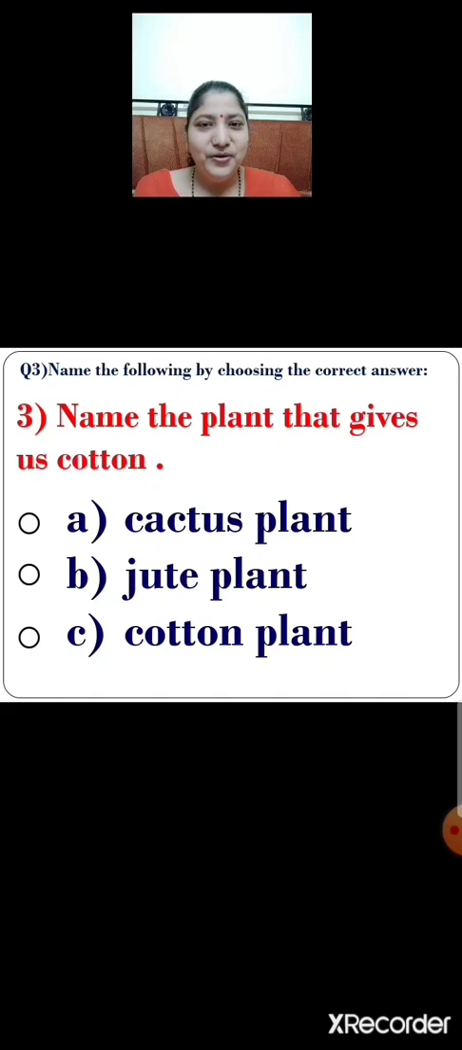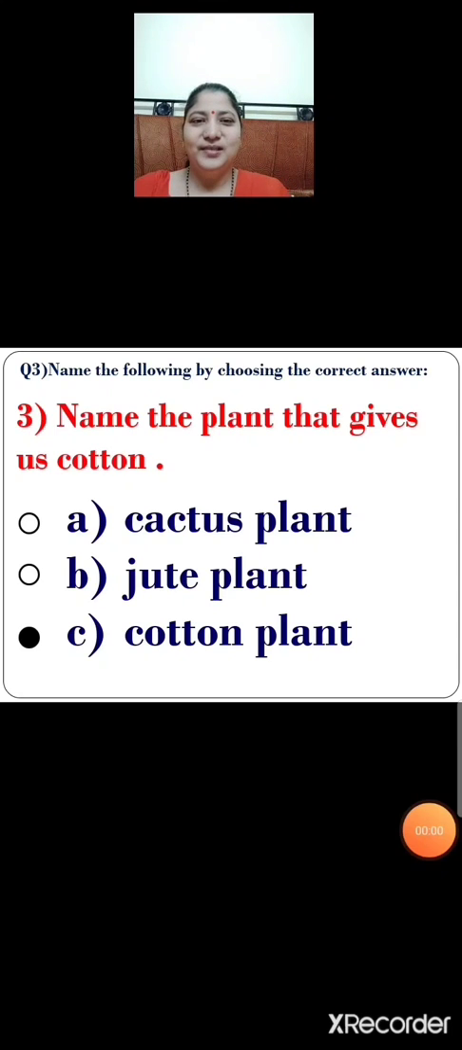So what will you do? You will click on the correct option. So let us click on the correct option. Option C, cotton plant. Okay.